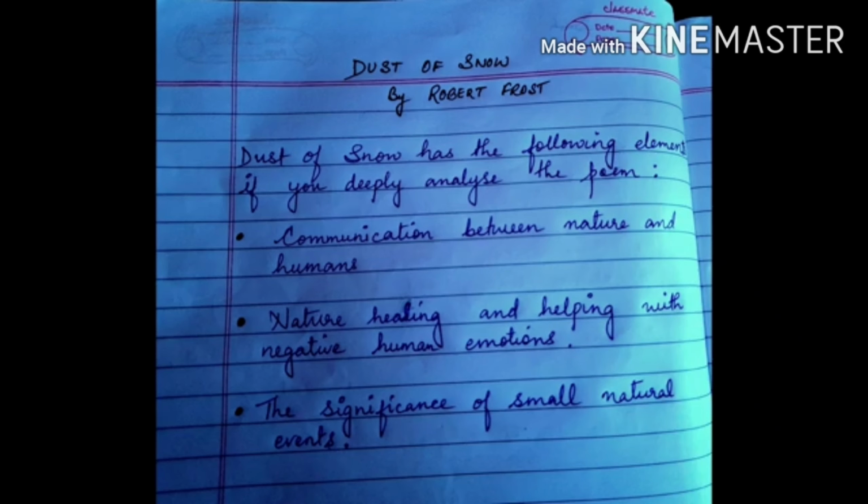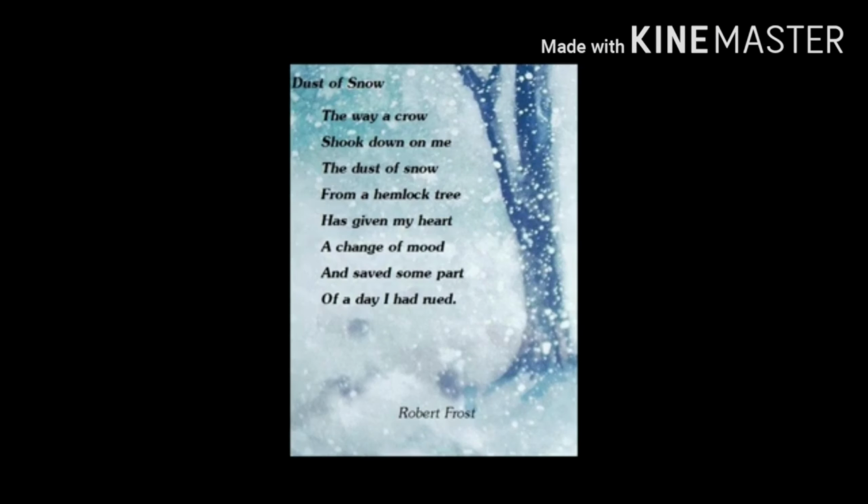Before starting the poem, children, let me tell you that Dust of Snow has the following elements if you deeply analyze the poem. Try that after understanding, you can relate to all these elements. The first one is there is a communication between nature and humans, nature healing and helping with negative human emotions, and the significance of small natural events. Now, let me read out the poem first for you.